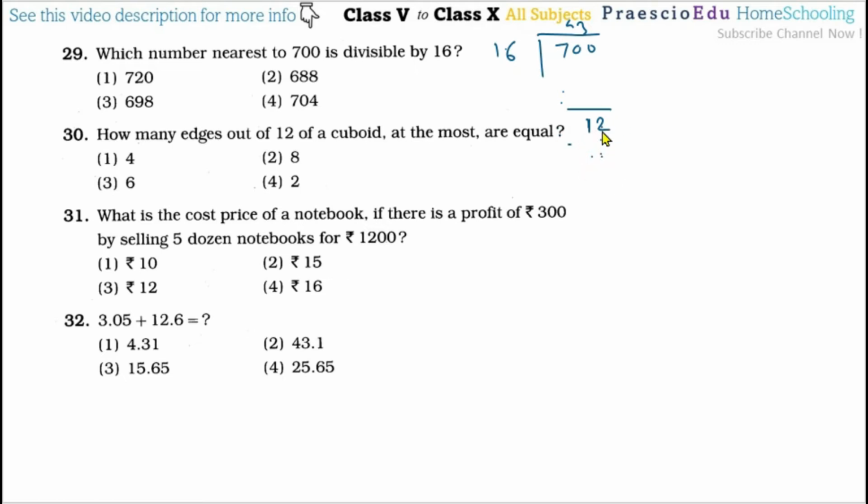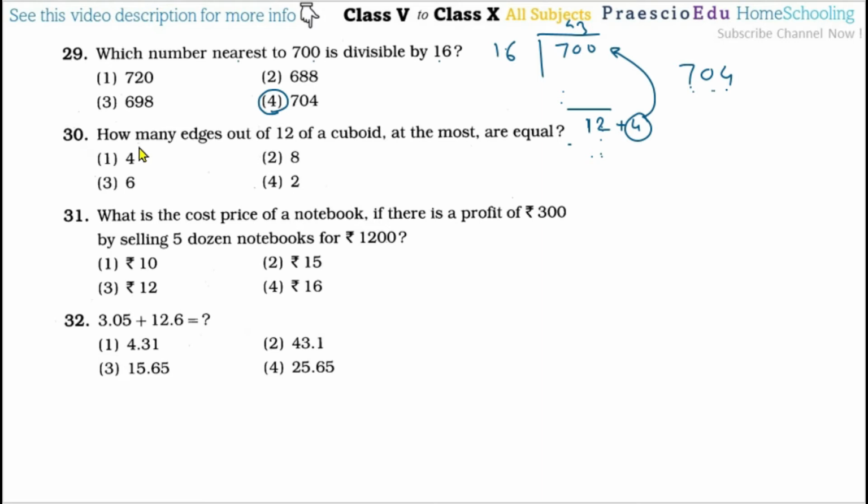Okay, so to get a multiple of 16, we have to add 4 to 700, that is 704. So 704 is the number nearest to 700 which can be divisible by 16. So this is given in option number 4.